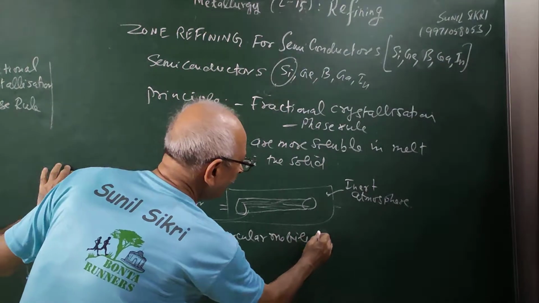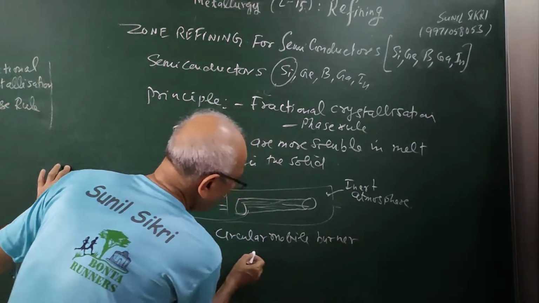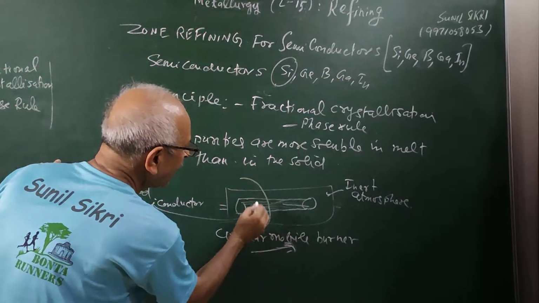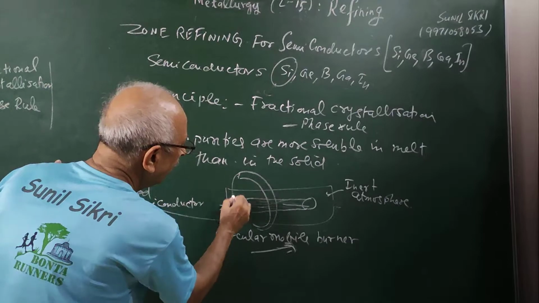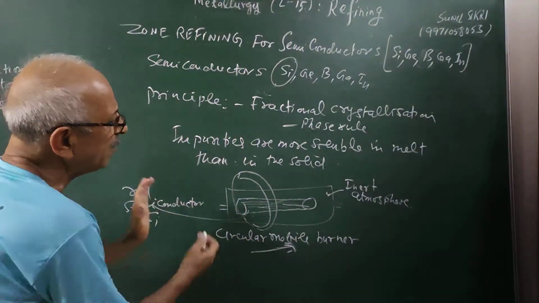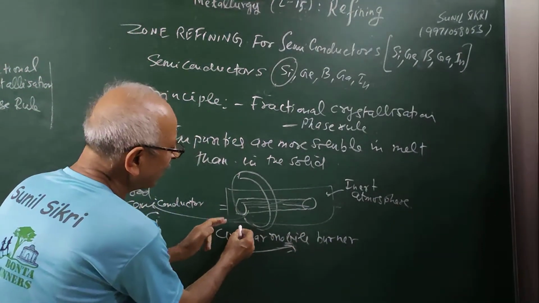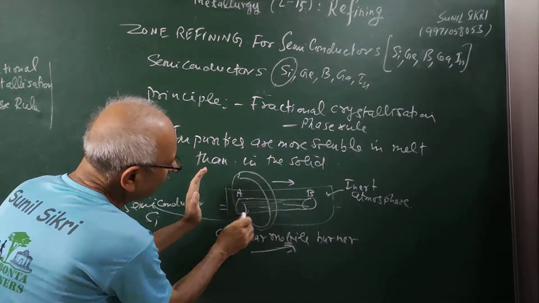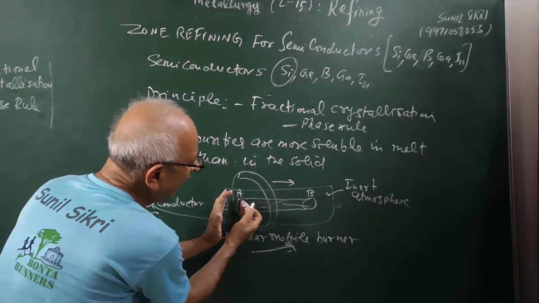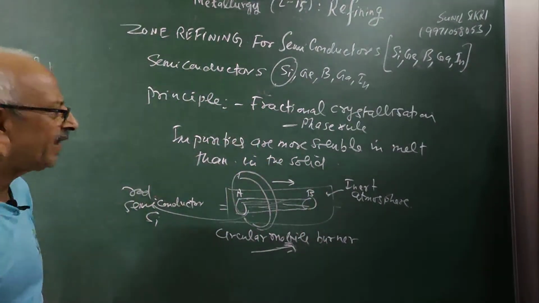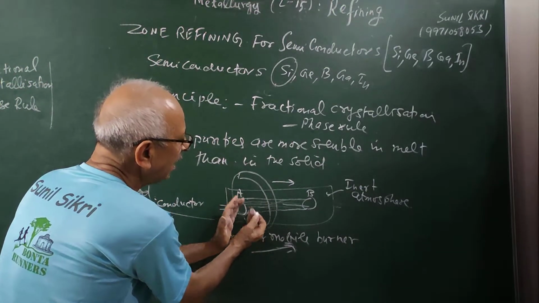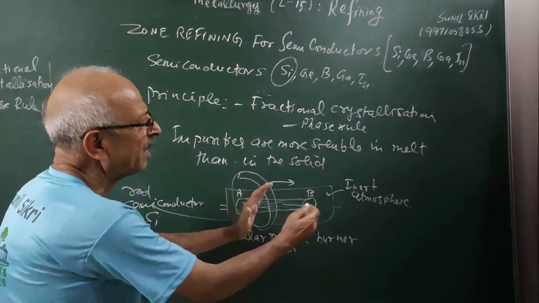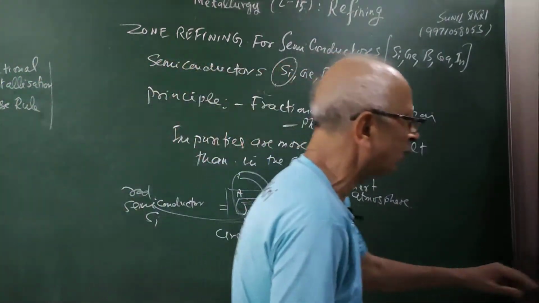What we will do is use circular mobile burners to heat it. These burners are circular and mobile. They are moving from point A to point B, heating as they move. What will be the result of that? As the burner starts heating, the rod will melt, and when the burner moves, the melt will move. As the burner moves from left to right, what is happening, students?